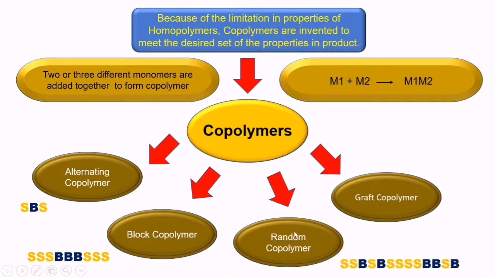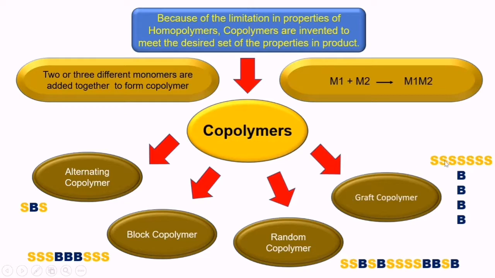Then the third one is a random copolymer, in which there is no certain arrangement of the 2 different monomers. Here you can see styrene, styrene, butadiene, styrene, butadiene, styrene, styrene, butadiene, butadiene. So no certain arrangement is there, only some random arrangement is formed, and whatever copolymer forms is called a random copolymer.